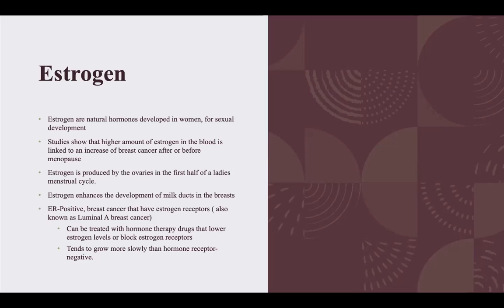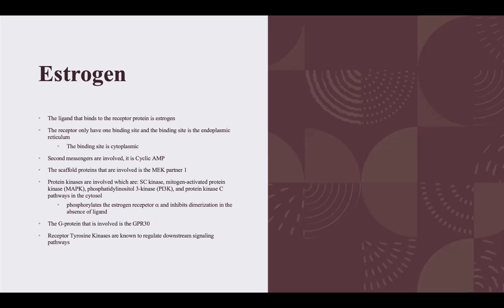So ER positive is breast cancers that have estrogen receptors. They are also known as luminal A breast cancer. ER positive can be treated with hormone therapy drugs that lower estrogen levels or block estrogen receptors, and ER positive typically tends to grow more slowly than hormone receptor negative. The ligand that binds the receptor is estrogen. The receptor only has one binding site, and the binding site is the endoplasmic reticulum, and the binding site is cytoplasmic.